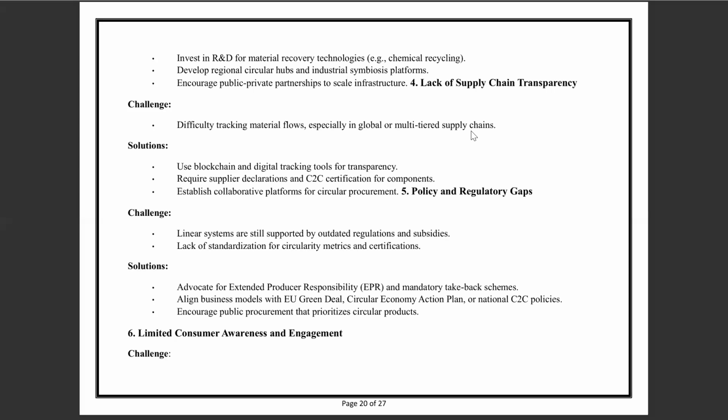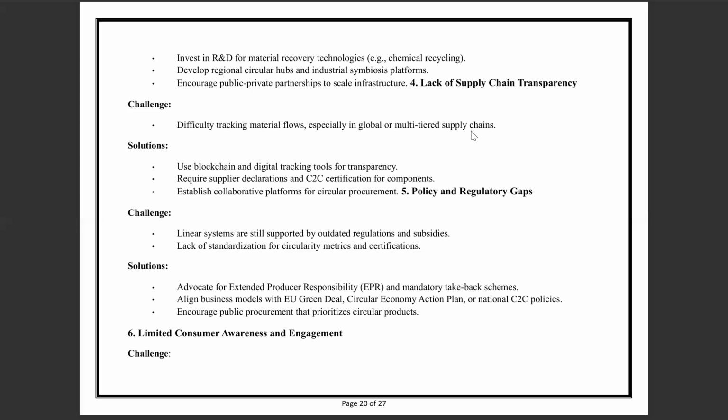Fourth, lack of supply chain transparency. The challenge is difficulty tracking material flow, especially in global and multi-tier supply chains. The solution to this problem is to use blockchain and digital tracking tools for transparency and establish collaborative platforms for circular procurement.